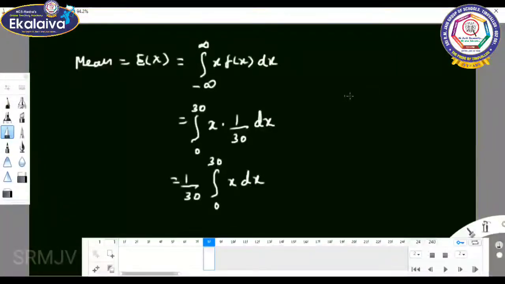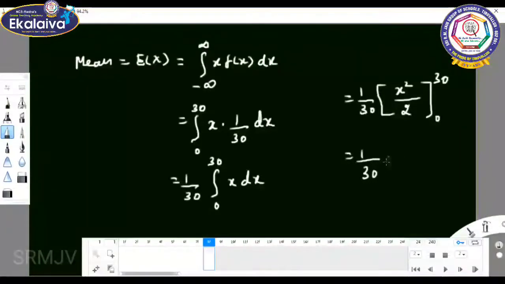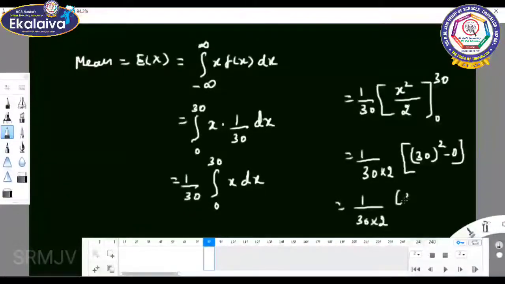So it gives 1 by 30 into x square by 2, the limit is 0 to 30. So 1 by 30 into 1 by 2, constant, you can take it out, upper limit minus lower limit, so 1 by 30 into 2 into 30 square. You cancel that value. What is the remaining thing?